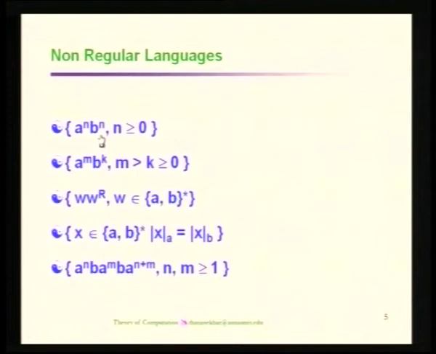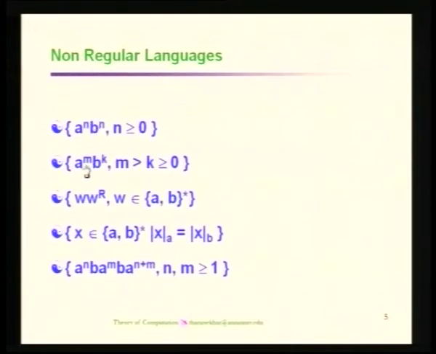The first one we are seeing is a^n b^n. Already I talked about this: if languages need some memory for recognition, then they do not come under regular languages. As far as this particular string is concerned, the number of A's we recognize in the first part must be remembered in order to recognize the number of B's. If I recognize 5 A's, then I should recognize exactly 5 B's. Without remembering how many A's I have recognized so far, it is not possible to recognize the same number of B's. So, memory is strictly needed.